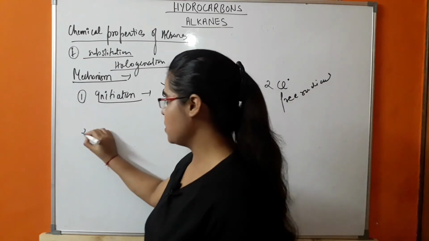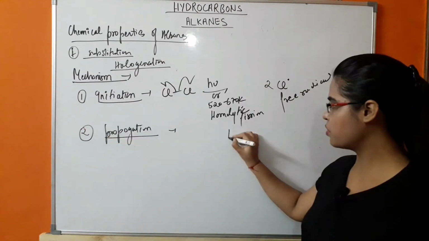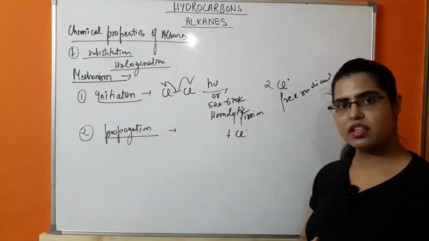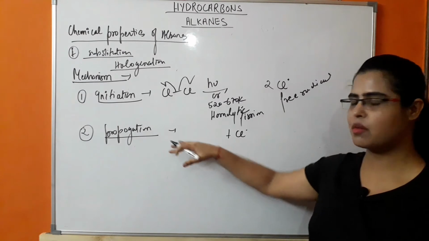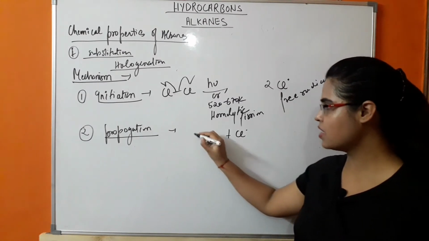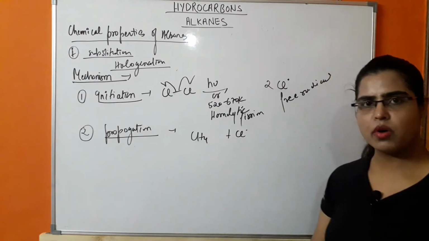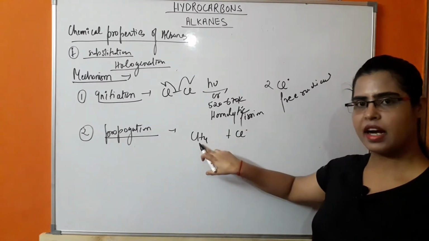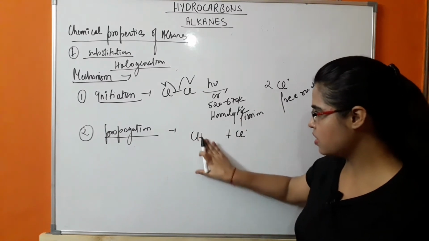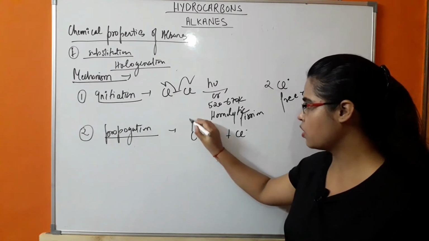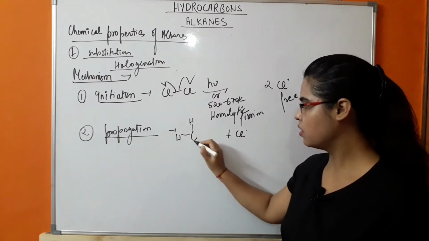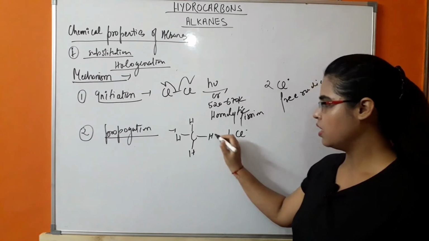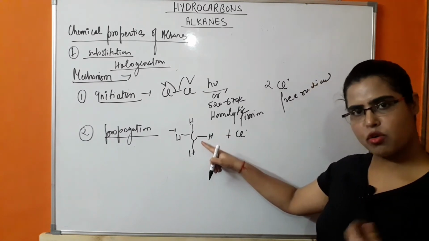In the next step, free radicals are generated, and these free radicals will initiate further reaction. So the next step is propagation. This free radical will initiate the further reaction. It means there will be propagation of the reaction. So in the CH4 molecule, this free radical will attack the hydrogen. If we represent the open structure of this molecule, there will also be homolytic fission.